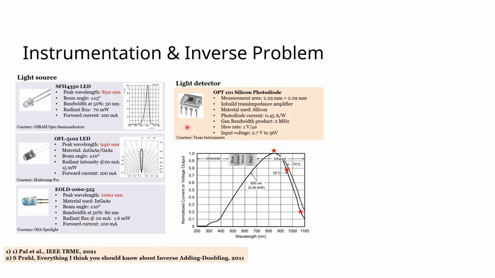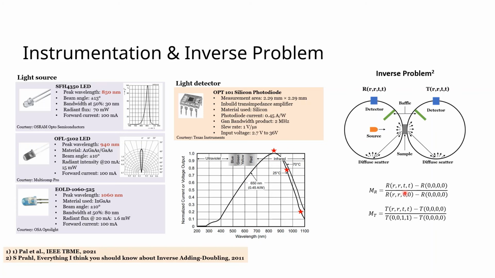For the detector, we used OPT101 from Texas Instruments, and the good part of this detector is that the silicon photodiode is connected with the transimpedance amplifier within this chip, so we don't need to have an external circuit attached to this photodiode. This is how the spectral response of the photodiode looks like. The stars are the points where we are actually measuring our data.